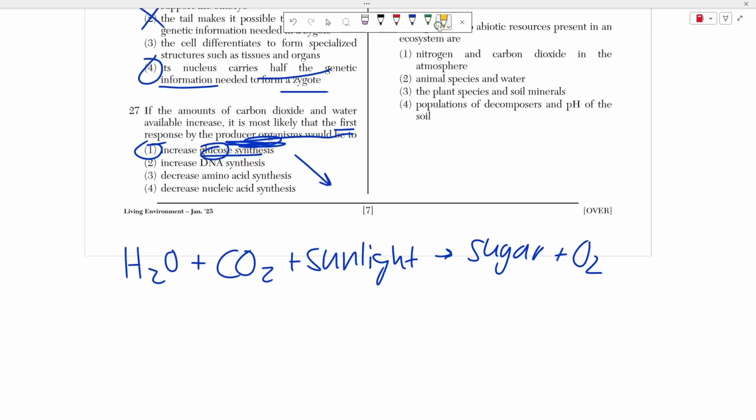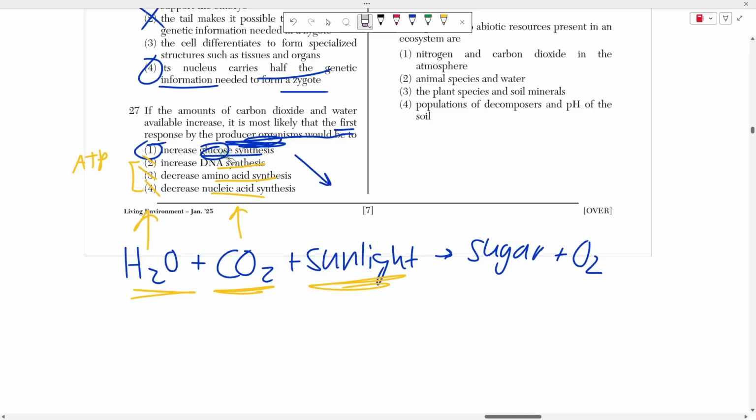So if all of a sudden you start to water your plants more and you start to expose them to more sunlight and more carbon dioxide, they can then produce more energy because they can undergo photosynthesis more. They now have more materials to use to produce these products, okay? DNA synthesis, amino acid synthesis, and nucleic acid synthesis. Guess what? Your animal cells and plant cells make DNA, animal cells and plant cells make amino acids or proteins, and animal and plant cells make nucleic acid. Furthermore, the production of these processes requires ATP, not water, not carbon dioxide, not sunlight, right? This is unique to producers: only producers make sugars.